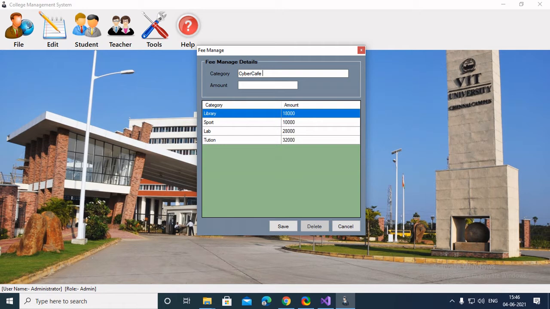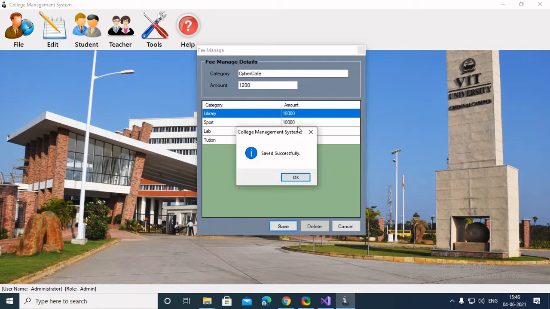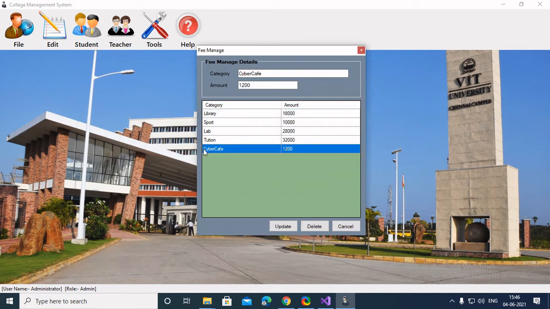So basically, I'll add the amount here. Saved successfully, and as you can see, the cyber cafe fees has been included here. So this is the basic fee structure of the college, and I could update or delete like any normal data manipulation. Yes, we would like to delete the cyber cafe, and as you can see, it has been deleted.